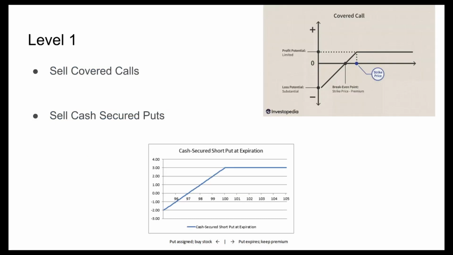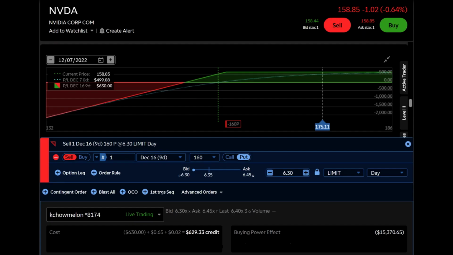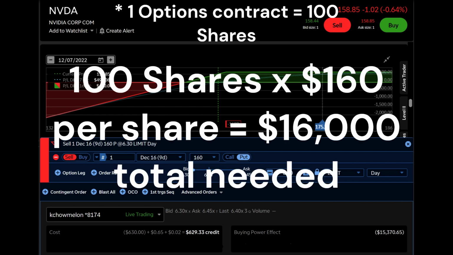The level that carries the least amount of risk, or really that requires the least know-how, is level 1. At this level, traders are able to sell covered calls and cash-secured puts as long as they have enough cash to buy all the shares, as in the case of a cash-secured put, or have enough shares in the case of selling a covered call. So, if a trader wants to sell a put on Nvidia stock with a strike of $160, they must have at least $16,000. That's 100 shares in an options contract times the strike price of 160 in their account that is not tied up in any other trades.